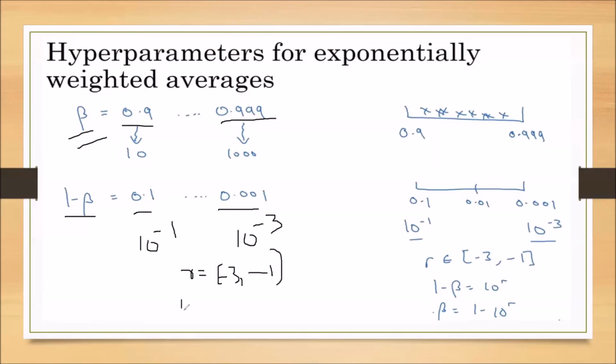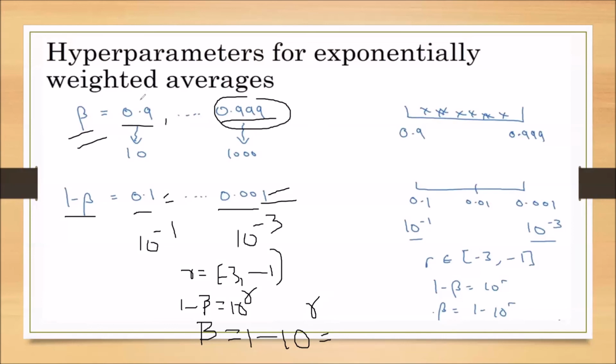Now we write 1 minus beta is equal to 10 to the power r. The minimum value is 10 to the power minus 3, meaning 0.001, and the maximum value is 10 to the power minus 1, 0.1. Now we have considered 1 minus beta, but beta is equal to 1 minus 10 to the power r. If I substitute r as minus 3, then we get 1 minus 10 to the power minus 3, which is 0.999. When I substitute r as minus 1, I get 0.9.